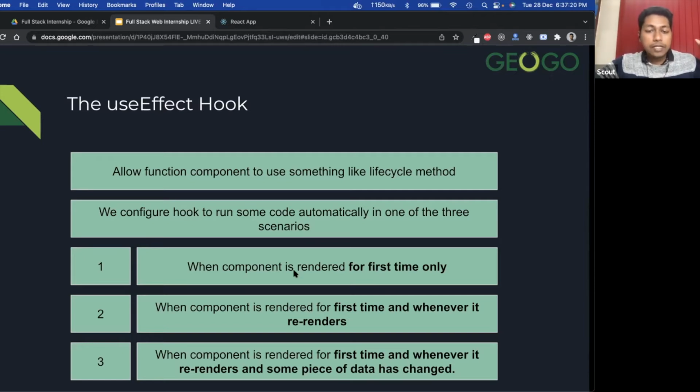The second part is when the component is rendered for the first time, and whenever it re-renders, then also it will execute that piece of code.